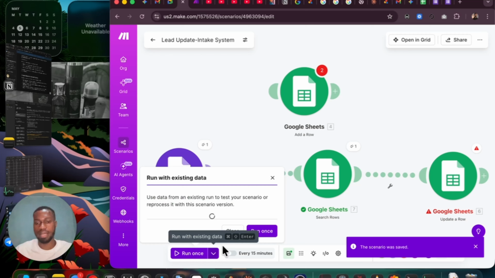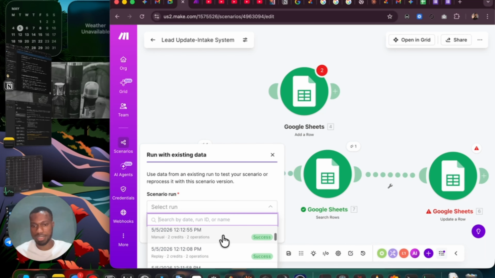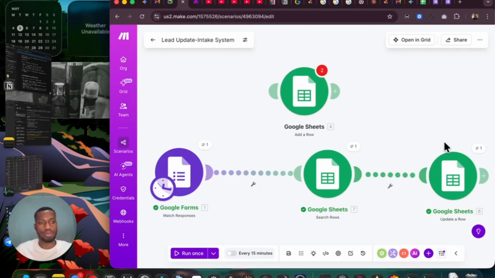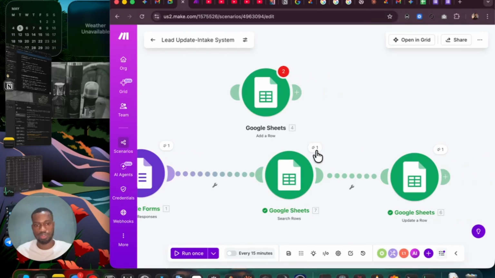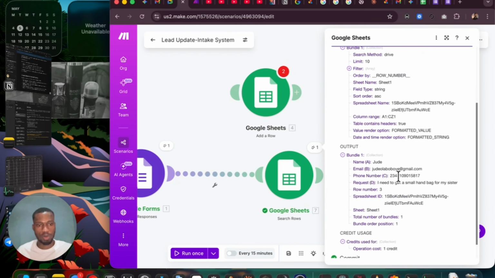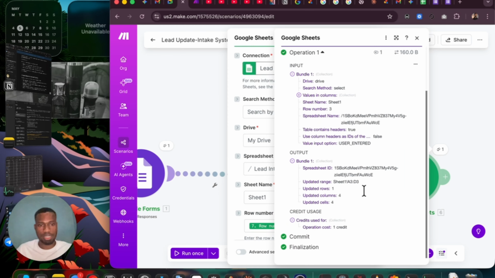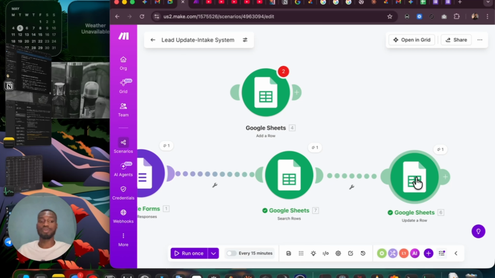So I ran it based on this, right? So let me see if we can run it based on what is actually correct now. You can see it went through. It all went through. How? Because we have this, it's existing. And it went through here as well. You can see it updated it. So we have a row number now.